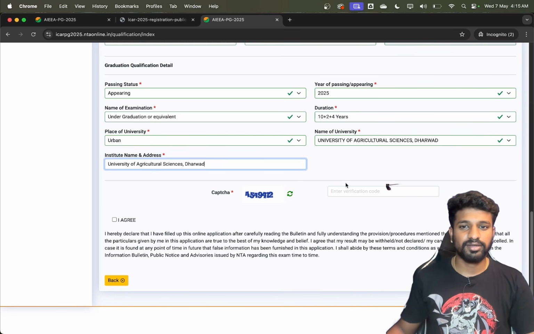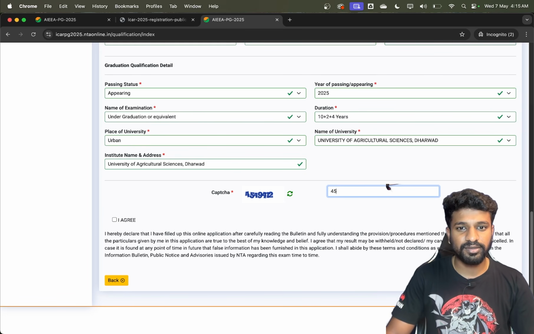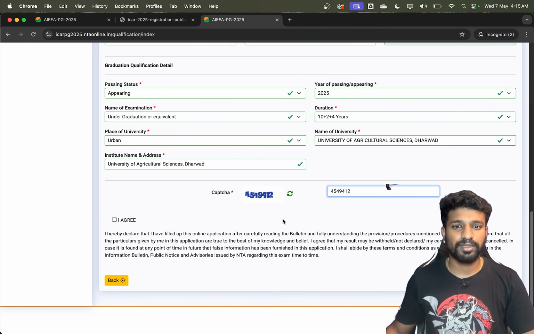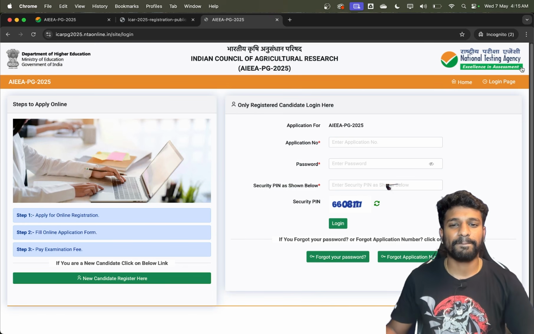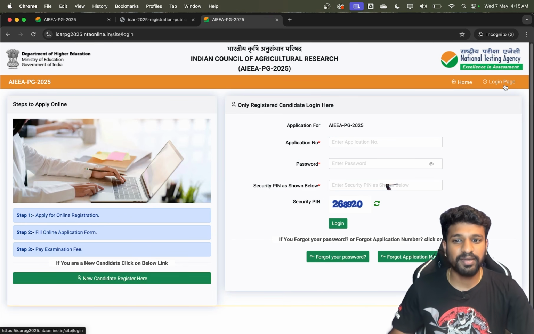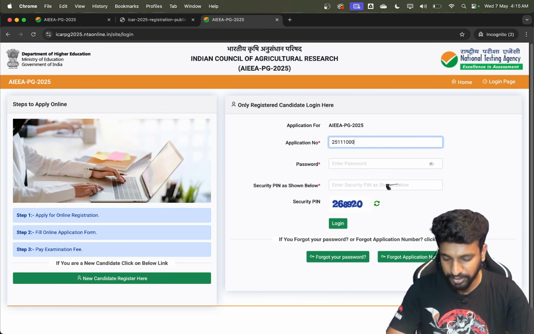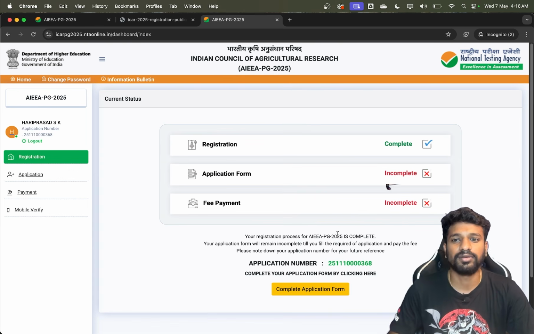Okay. Then last, again, it's captcha. 4, 1, 2. Okay. Just click on I agree and just save. Sometimes, see, it has automatically logged out, but do not worry, it will be saved. So just log in again, if you are also getting logged out.